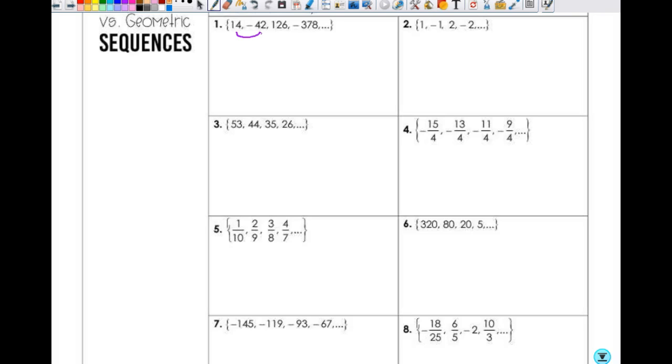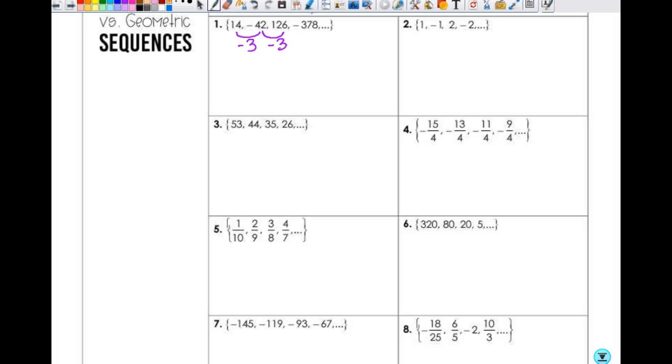You get negative 3, right? That by itself means nothing, unless you're told that it's geometric. Now you have to take 126 and divide it by a negative 42. What does that give you? Negative 3. So since you've got it twice, that's how you know for sure it's geometric.